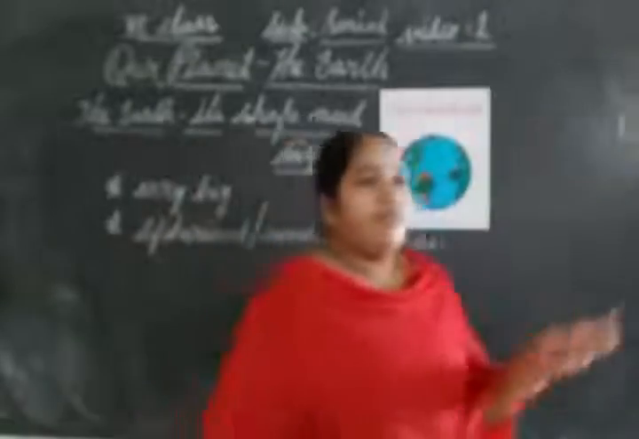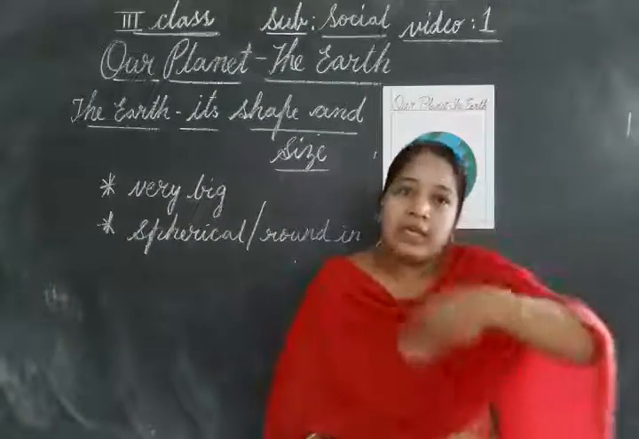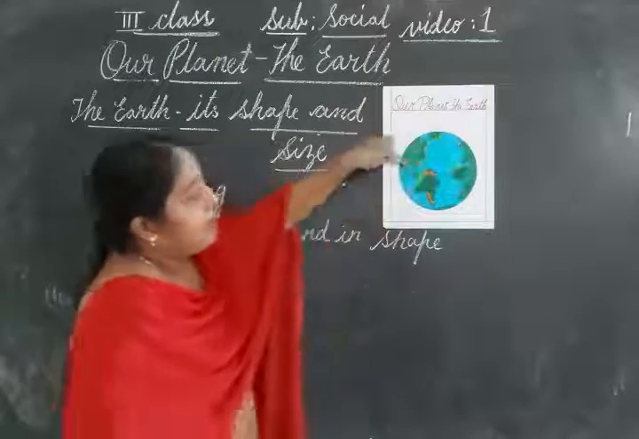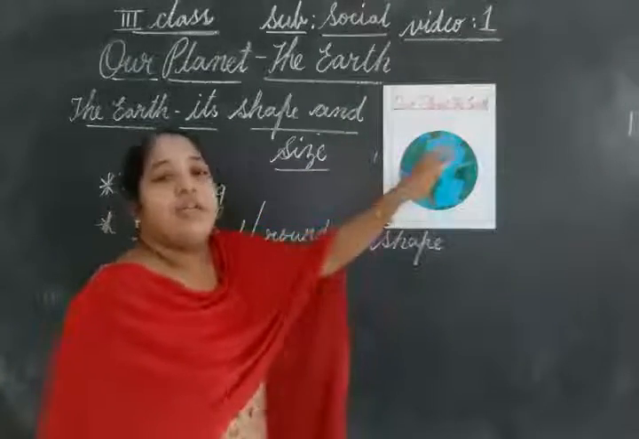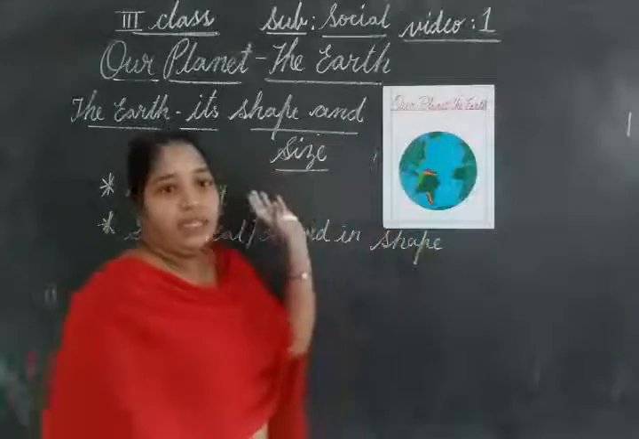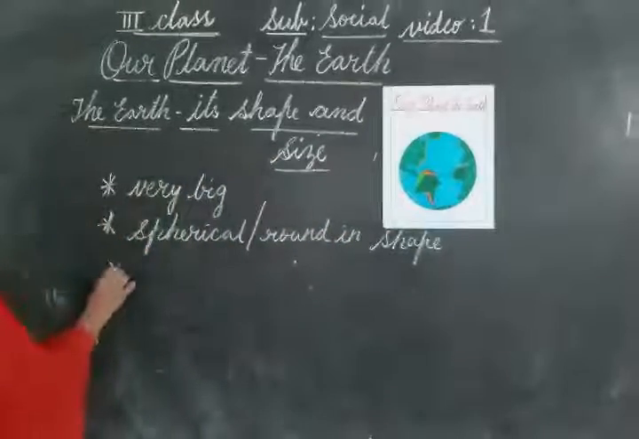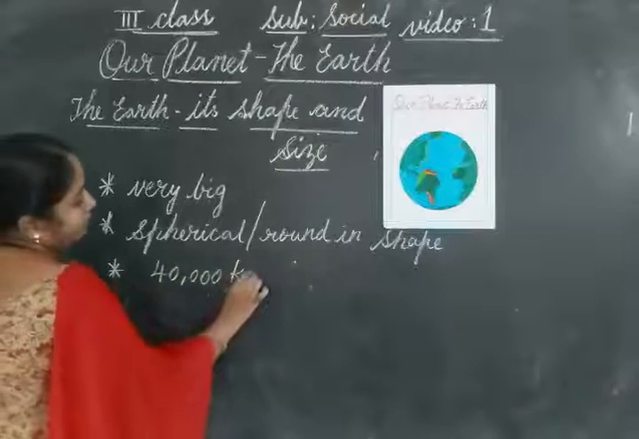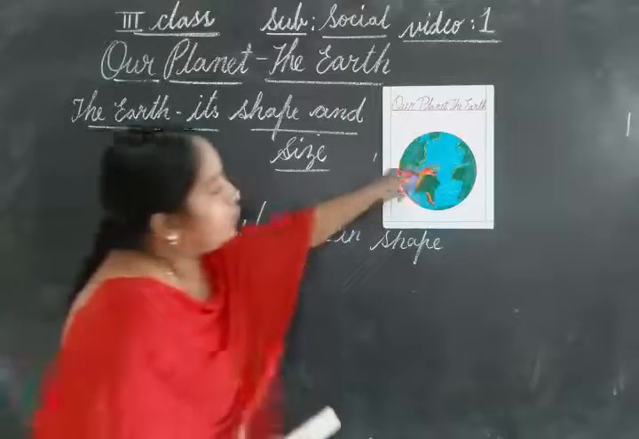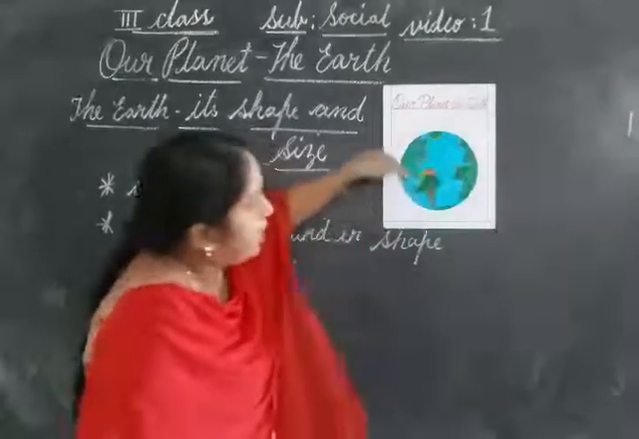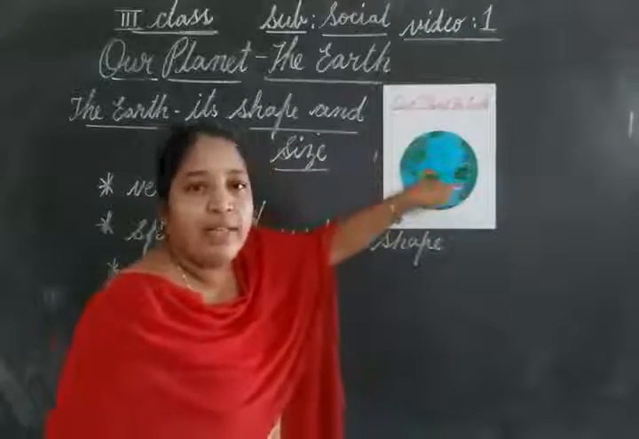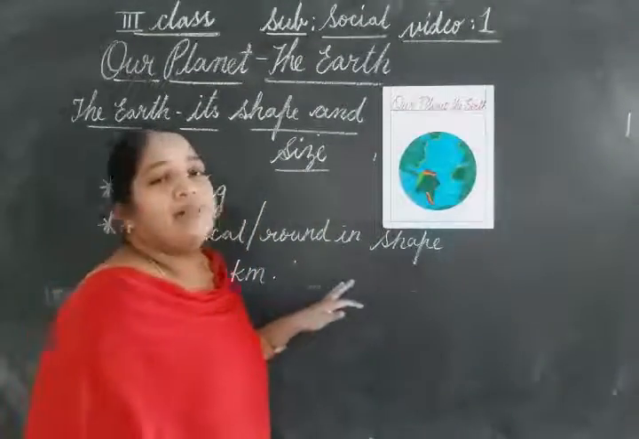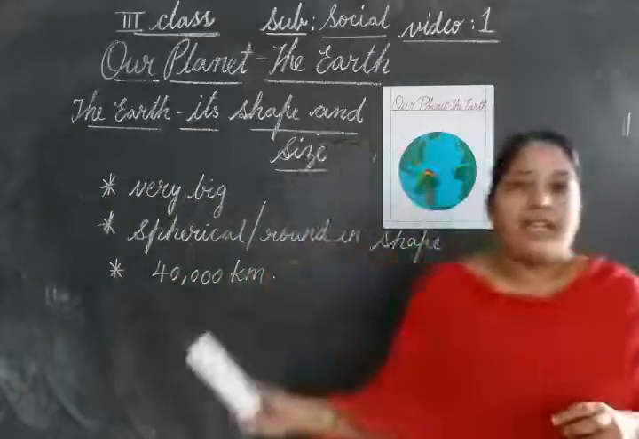For example, if you want to take a round around the earth, you have to travel 40,000 kilometers around the earth. How many kilometers, children? 40,000 kilometers. How big the earth is.